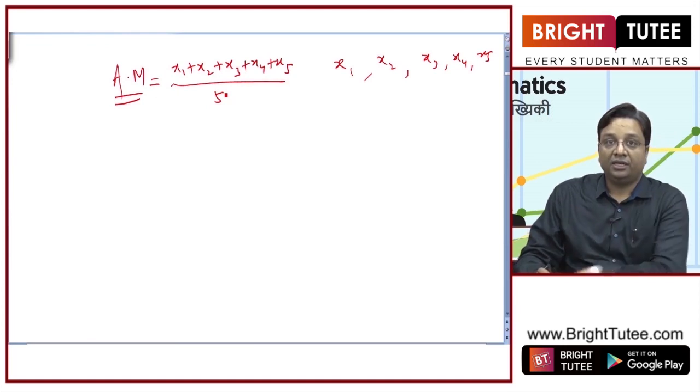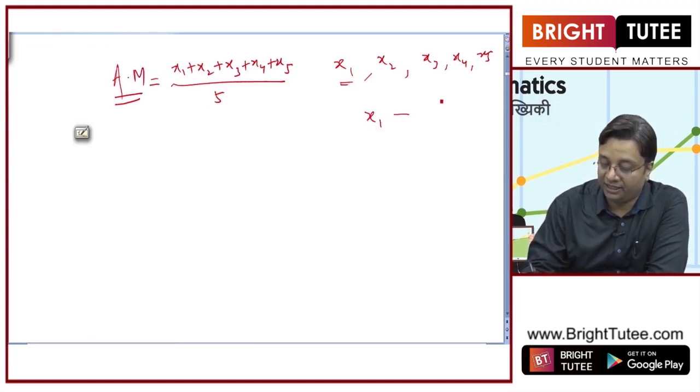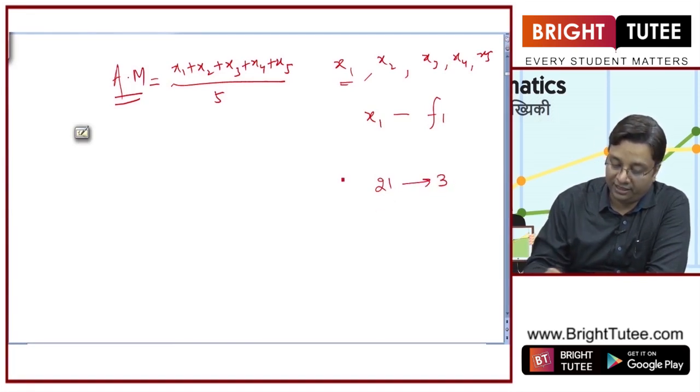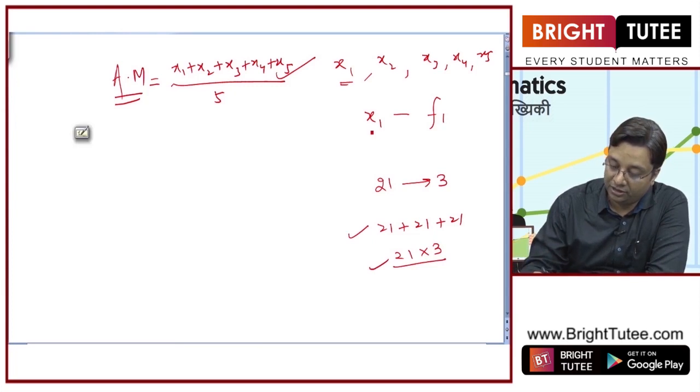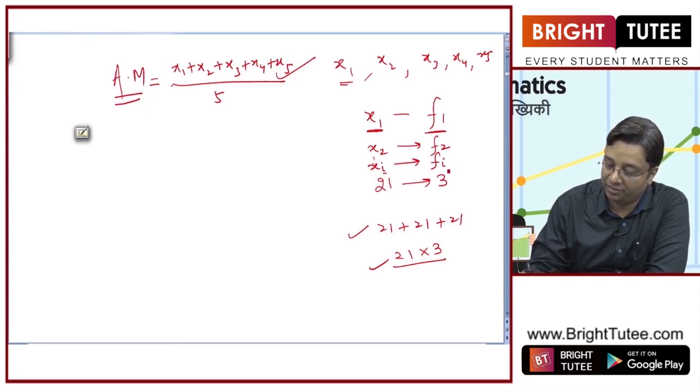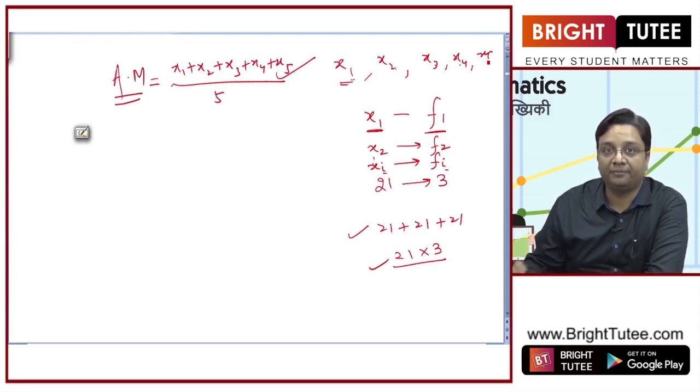Okay. Now if x1 is present f1 times here, okay, from the example that I took, let us say 21 marks are obtained by 3 students. So how will I write that here? 21 plus 21 plus 21, or what I can write is 21 into its frequency, which is 3. These two things are same, right? So similarly, if x1 is present f1 times, x2 is present f2 times, and similarly xi is present fi times. Now I can be replaced with any of these 1, 2, 3, 4 and 5 here, right?